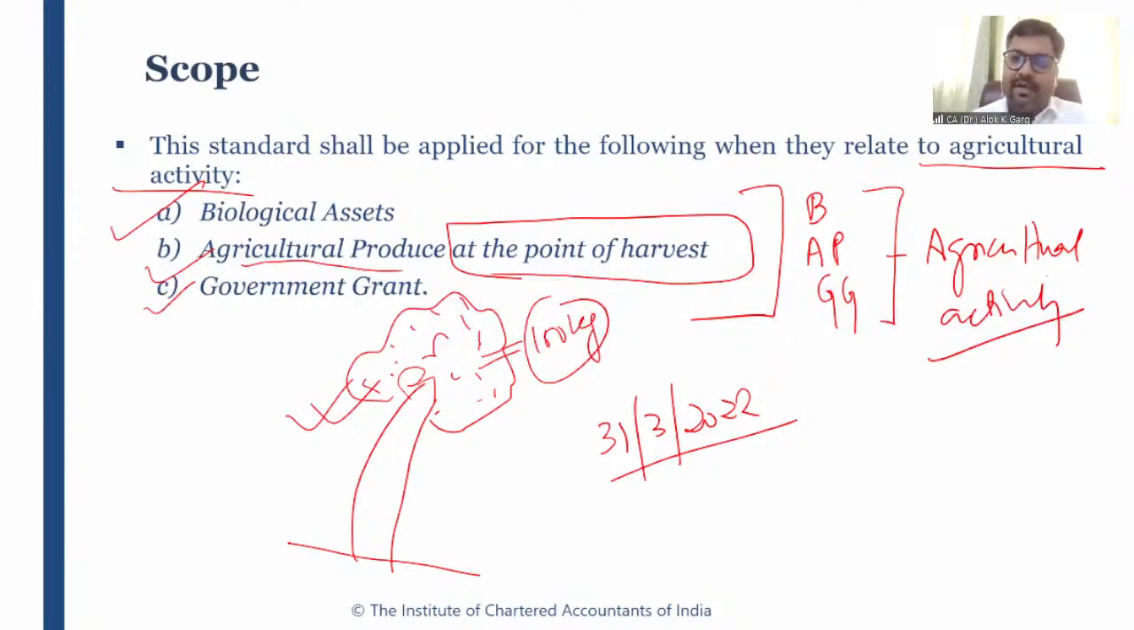Sir, how this is going to be recognized and measured, we will discuss. But you need to understand that this standard is only applicable when it is related to agricultural activity. On which items is this standard applicable? On biological asset and on agricultural produce, at the point of harvest, at the point of plucking, at the point of detachment, at the point of removing from the biological asset. And government grant when it is related to agricultural activity. I hope it is clear to everyone so far.